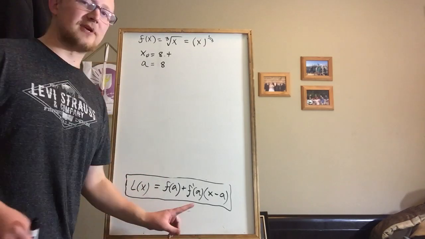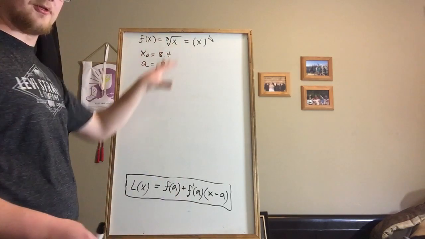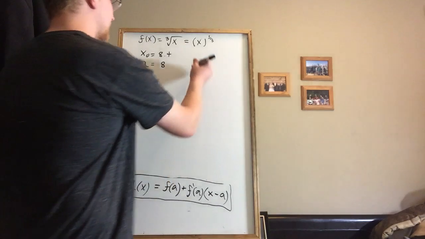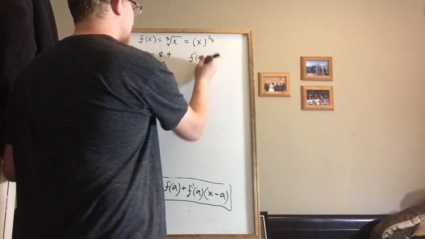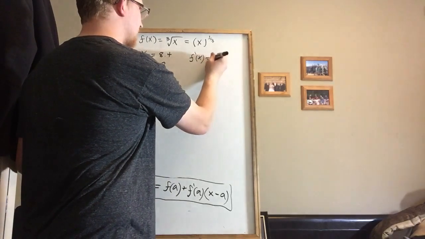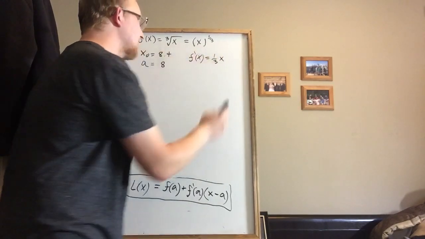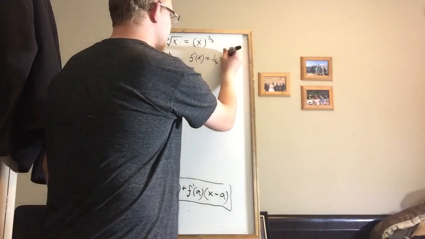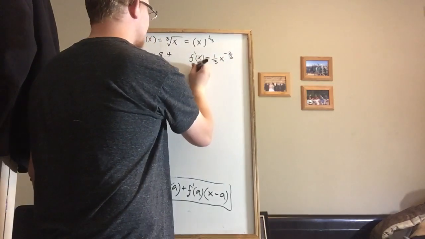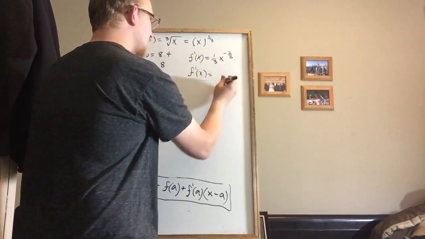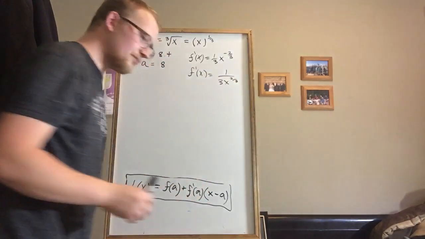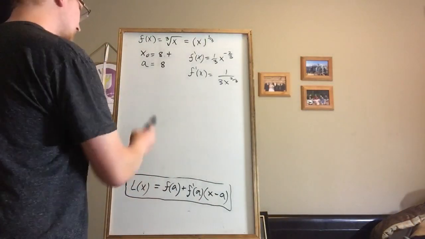Alright, so the next part asks for a linearization of this whole thing. So we know what a is, we know what f of x is. We can solve for f prime of x. So f prime of x, for x to the 1/3, using the power rule, we bring down the 1/3, x, and then we minus 1 from 1/3, which is minusing 3/3 from 1/3, which leaves us minus 2/3. And if we want to rewrite this in an easier way to understand, we could write this as 1 over 3 x to the 2/3.